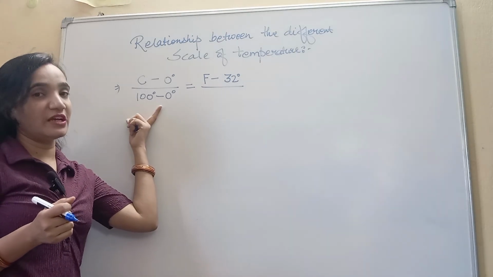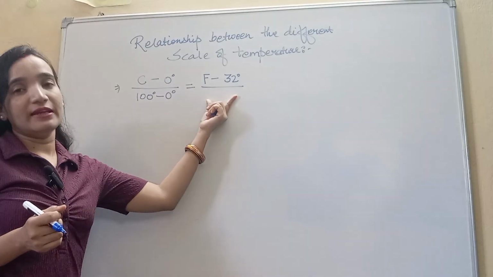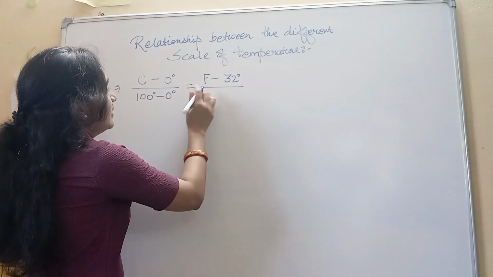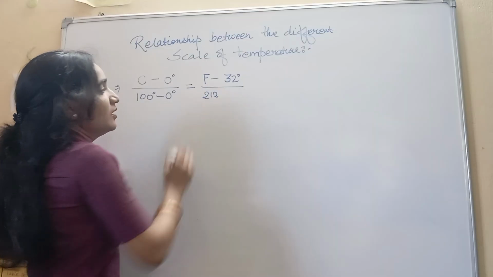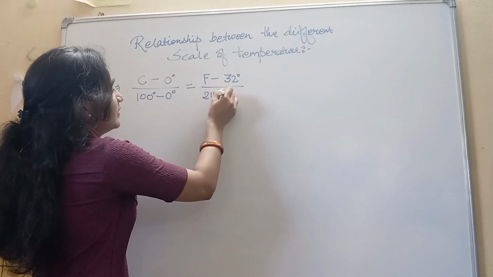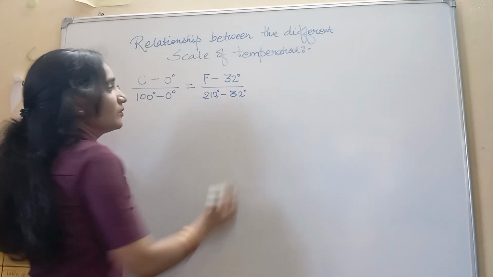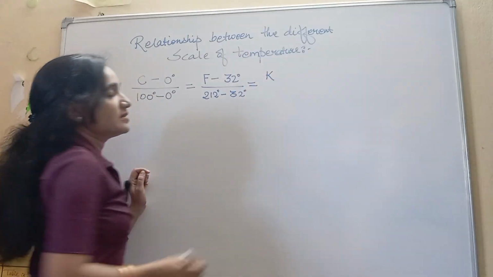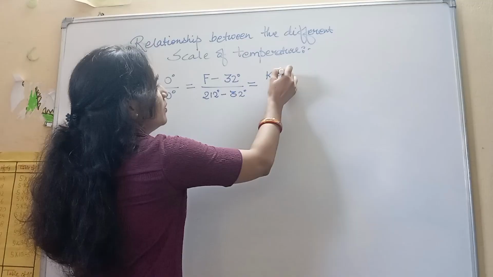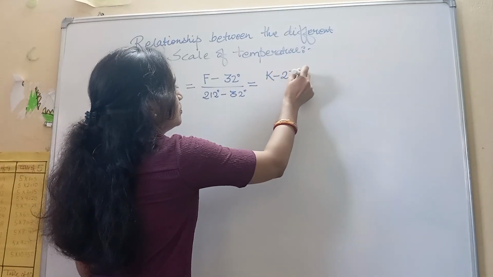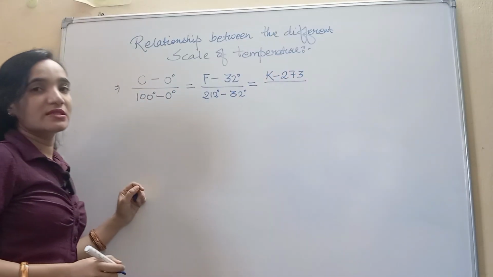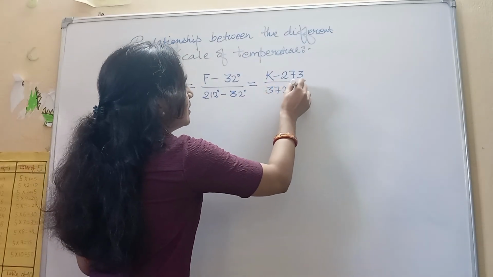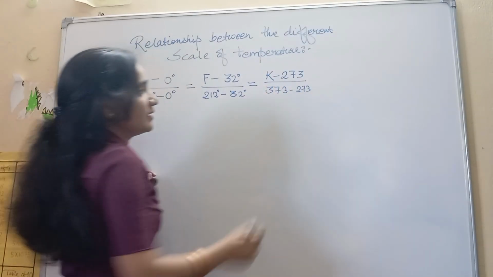This is nothing but the range; we can write the range directly, but let us deduce it. Now the Kelvin scale: Kelvin minus the lower limit 273, over the higher limit 373 minus lower limit 273.